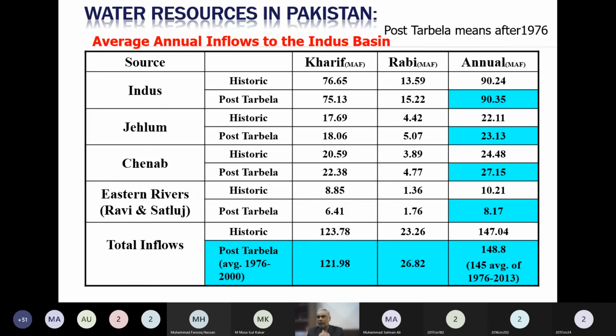Another important thing you should see is the distribution of water with respect to rivers: 90 from Indus, 23 from Jhelum, 27 million acre feet from Chenab. So these are the three main surface water sources.